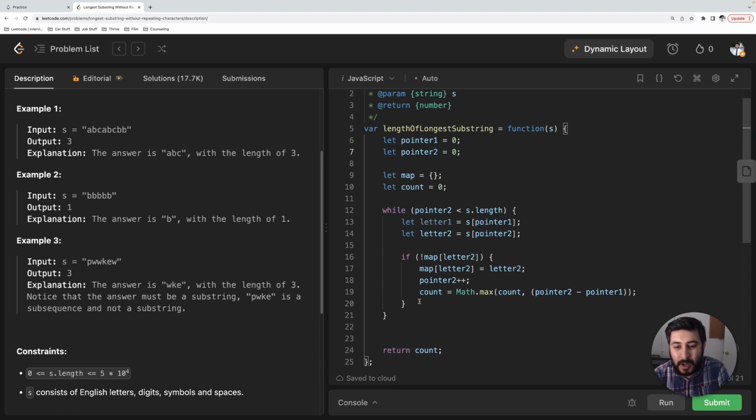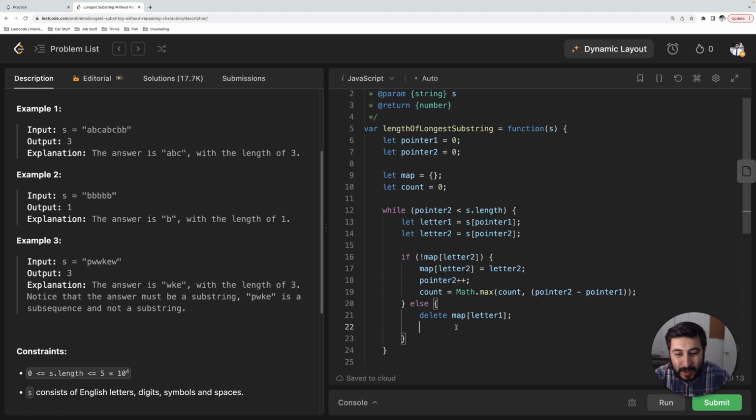All right. If the map of letter 2 does exist, then we're going to say delete map of letter 1. And don't get confused here. What we're doing is we're saying, all right, now pointer 2 is onto another A. We're going to slash A here, and we're going to move A up, right? A exists, and now we're going to slash B. We're going to slash C, and now we're back to A, and it does not exist, right?